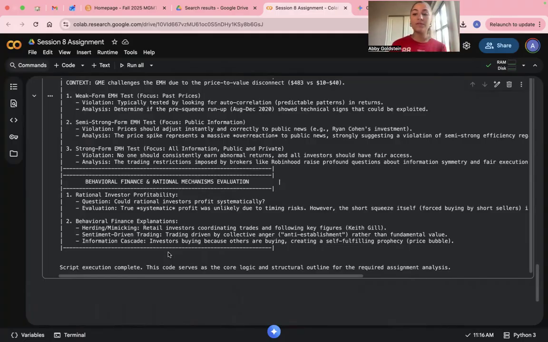This event proves that while markets may be efficient over the long term, short-term inefficiencies driven by retail coordination and emotion can have a massive systemic impact.